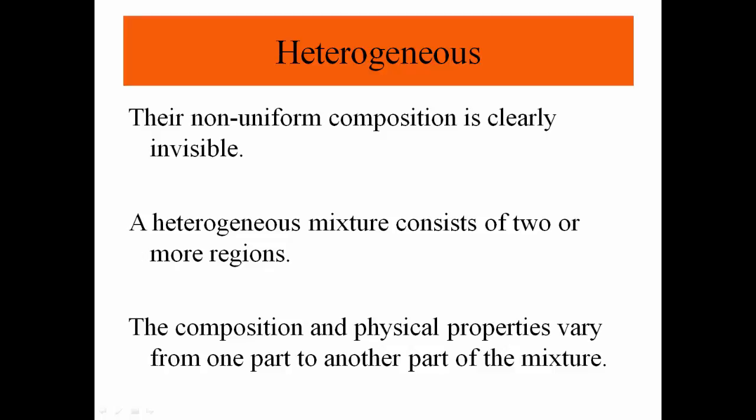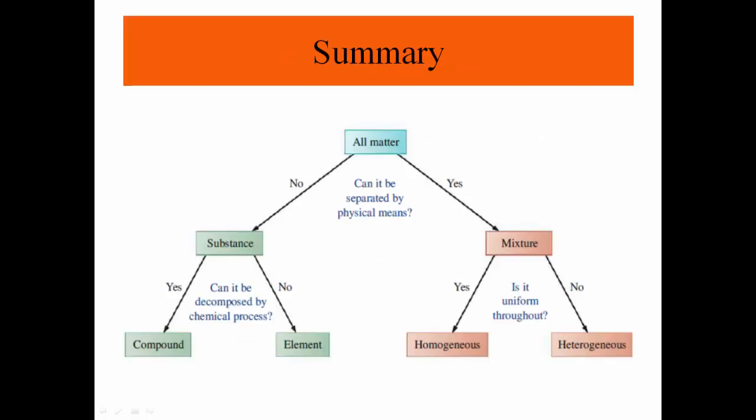So the composition and physical properties change from one part to another part of the heterogeneous mixture. Soil is one example of a heterogeneous mixture. Concrete is another example because the concentration of material changes from one location to another location.